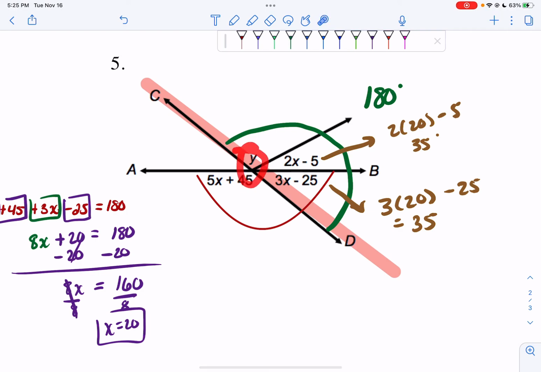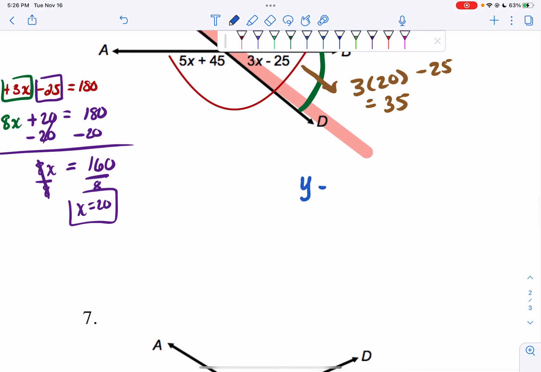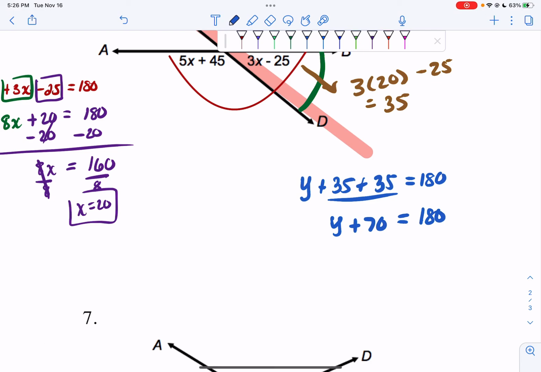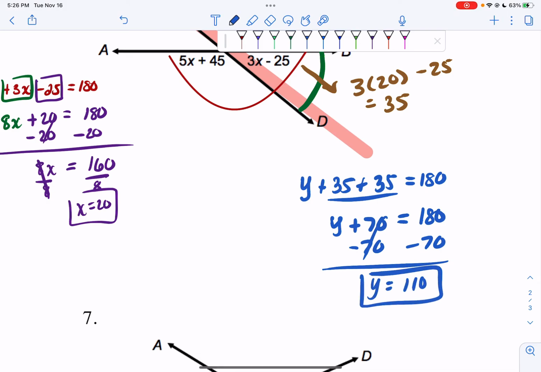So y plus 35 plus 35 is equal to 180. Combine my like terms. 35 plus 35 is 70, so I have y plus 70 is equal to 180. Subtract by 70 on both sides of your equation. And I get y is equal to 110. And that's your final answer.